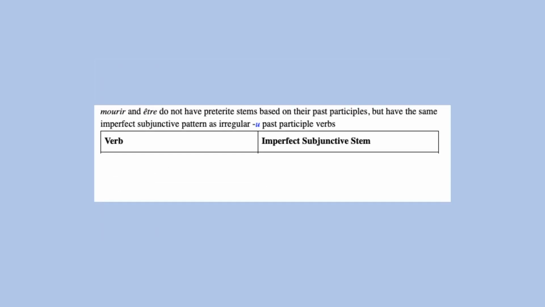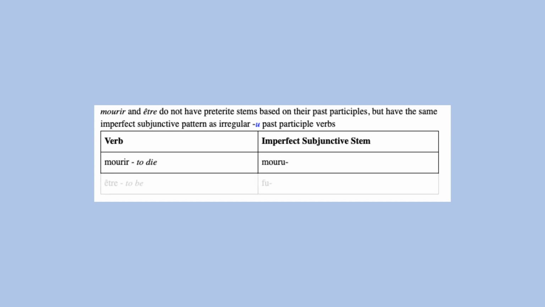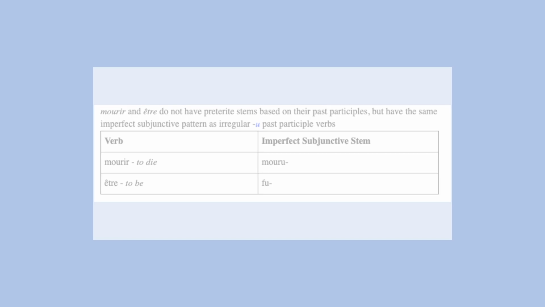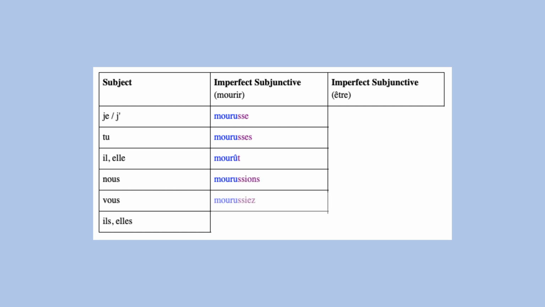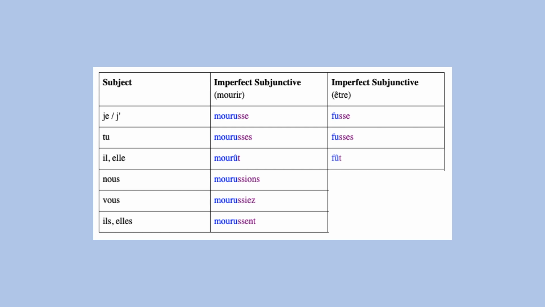The verbs mourir and être do not have preterite stems based on their past participles, but they do have the same imperfect subjunctive pattern as irregular U past participle verbs. Mourusse, mourusses, mourût, mourussions, mourussiez, mourussent. Fusse, fusses, fût, fussions, fussiez, fussent.